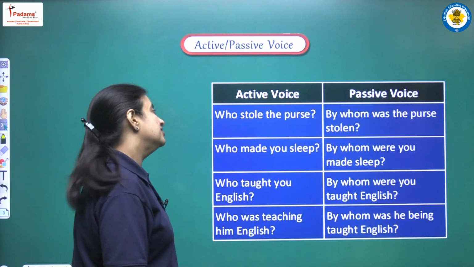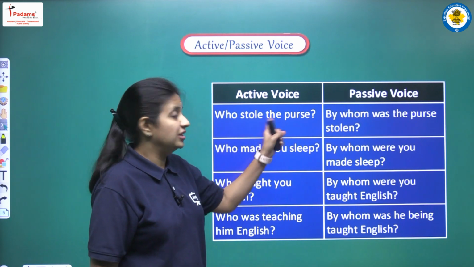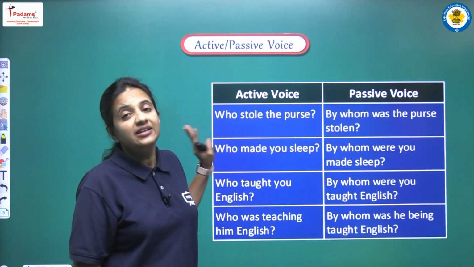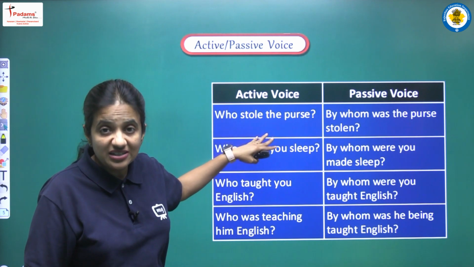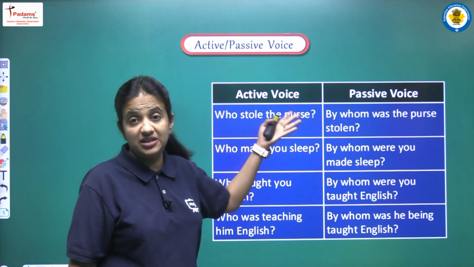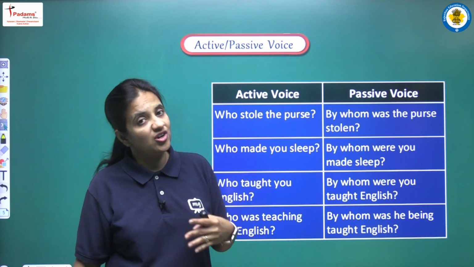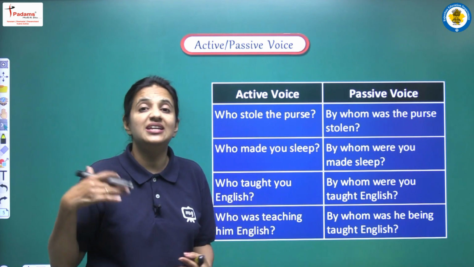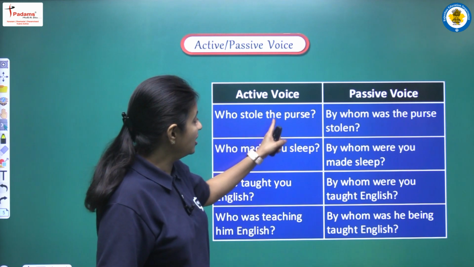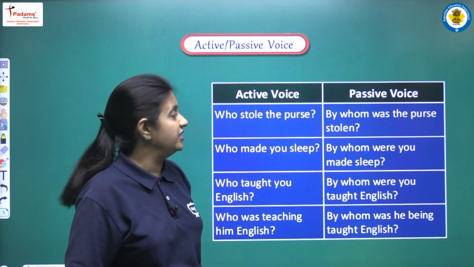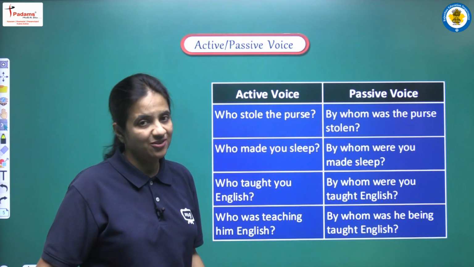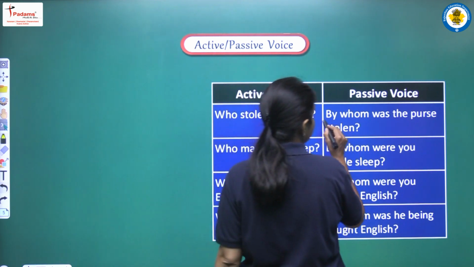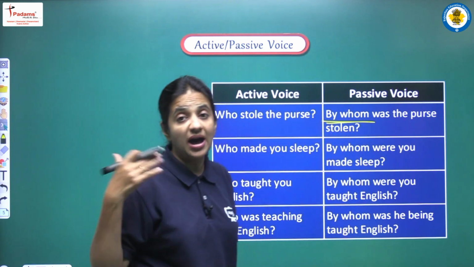So let's read. The first sentence is: who stole the purse? Again, do we have any subject here in the sentence? Who stole the purse? Is the subject here? No, because the answer of this question will be the subject. So now we have to convert this sentence into passive voice. According to the structure that we have just read, first of all we are converting who into by whom.